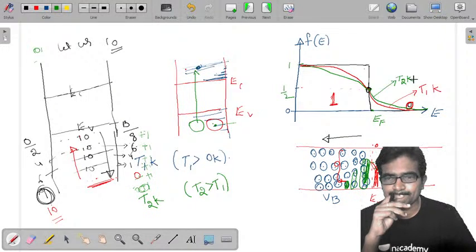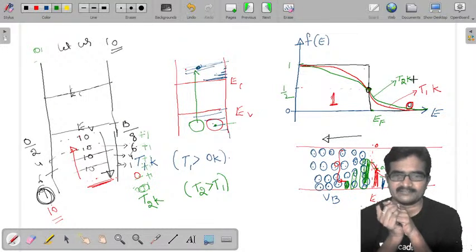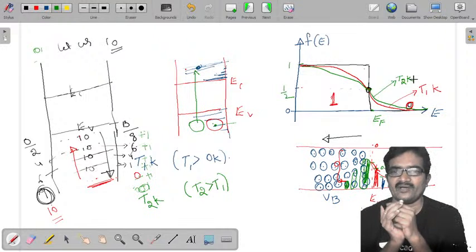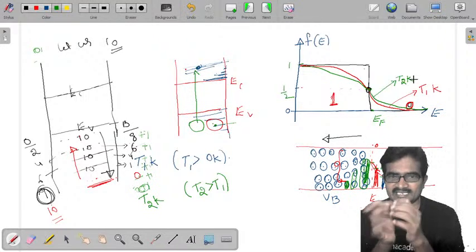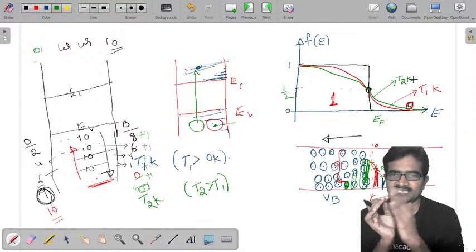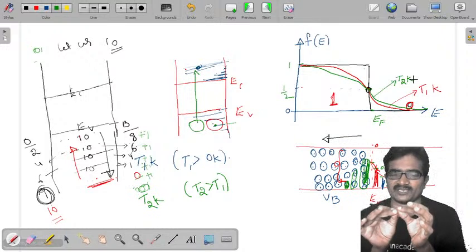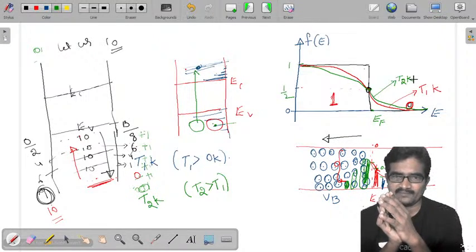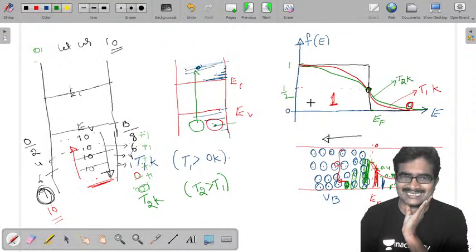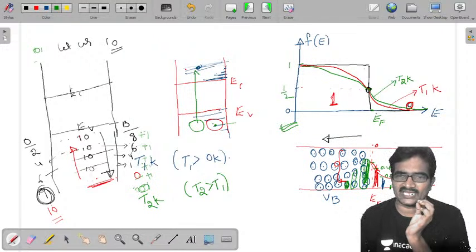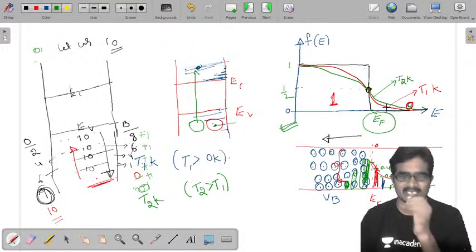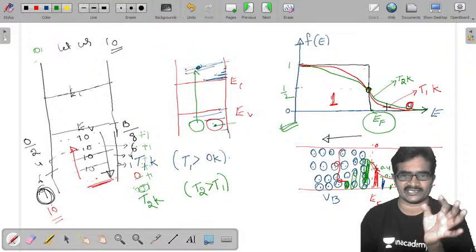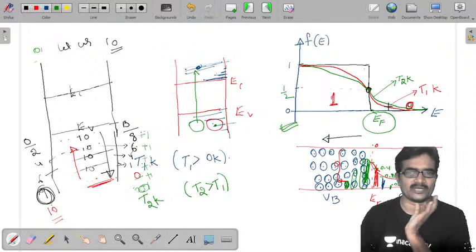Now from this, once temperature is increasing, probability of occupancy for energy level greater than EF is increasing. For energy level less than EF, probability of occupancy is decreasing. Now we are going to use this knowledge to estimate the Fermi energy level of a semiconductor. You can take any semiconductor, it may be intrinsic, extrinsic, whatever it is. You are going to be using that.